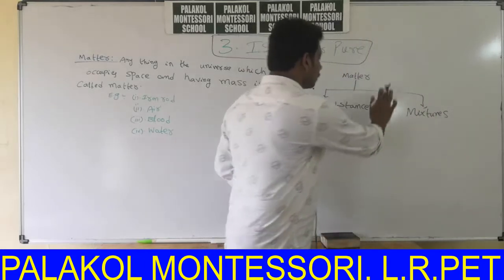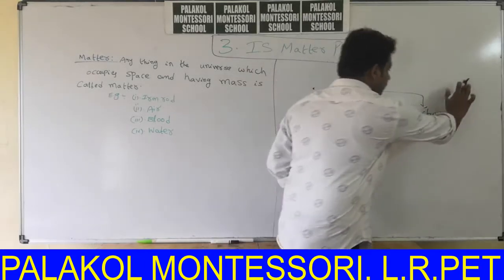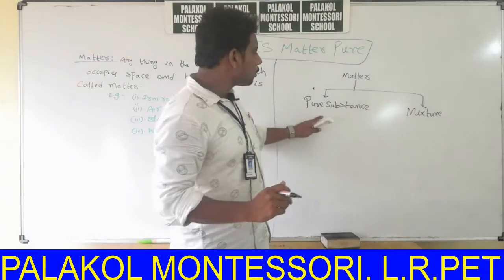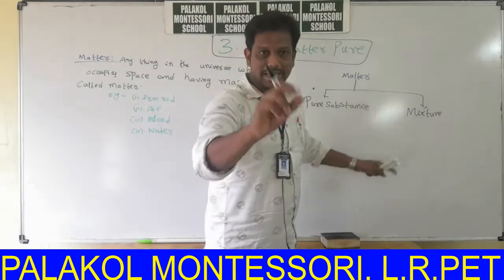That means matter is present either in the form of a pure substance or in the form of a mixture.